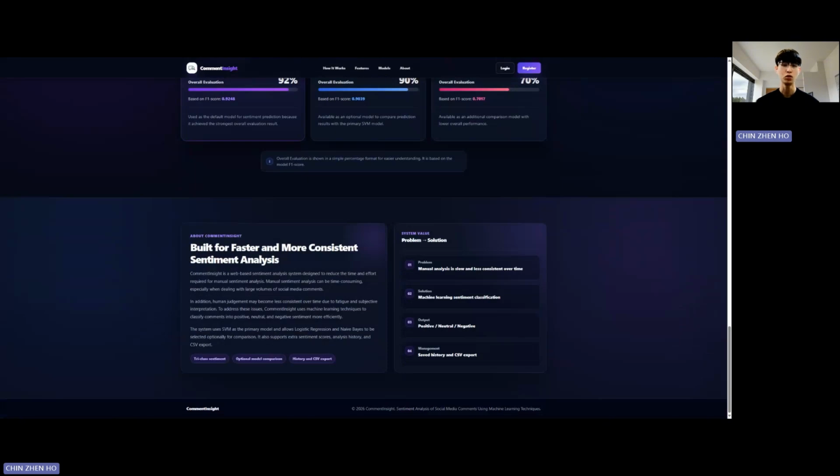To summarize, manual sentiment analysis is slow and inconsistent. The solution here is machine learning-based classification into positive, neutral, and negative sentiment. And the system also supports saved history and CSV export for practical, repeated use. Now let's take a look at how a user gets into the application.